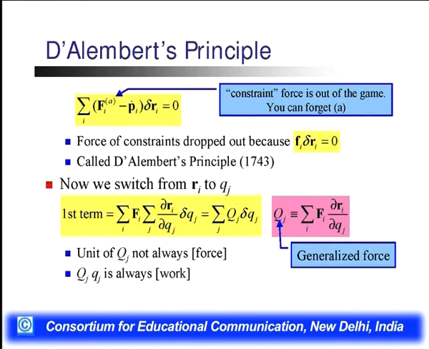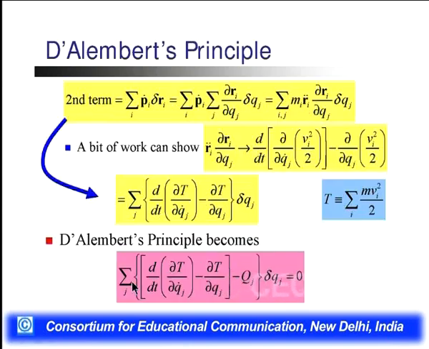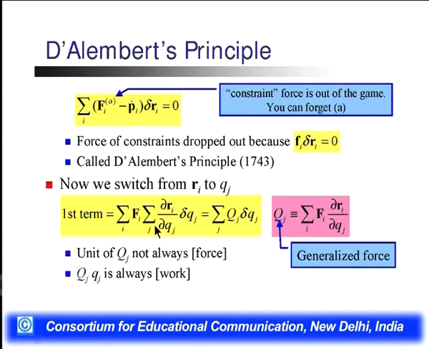We define the generalized force on the particle. Unit of Qj is not always a force, it can be work, always work. Qj is defined as the generalized force and qj is the constraint. In the second term, this is the first term where we put the value of Fi. This term will be del Ri by del Qj and del Qj.